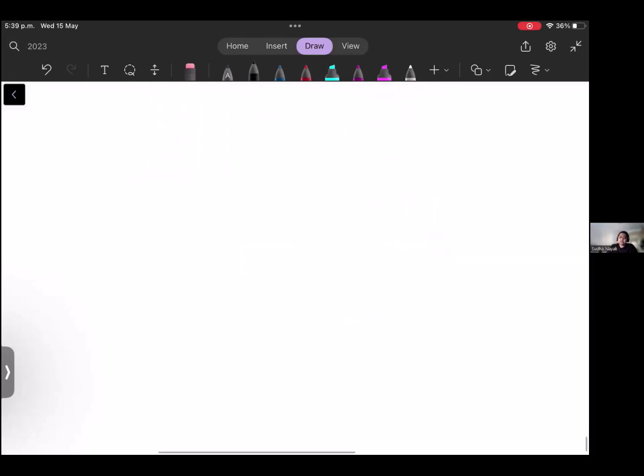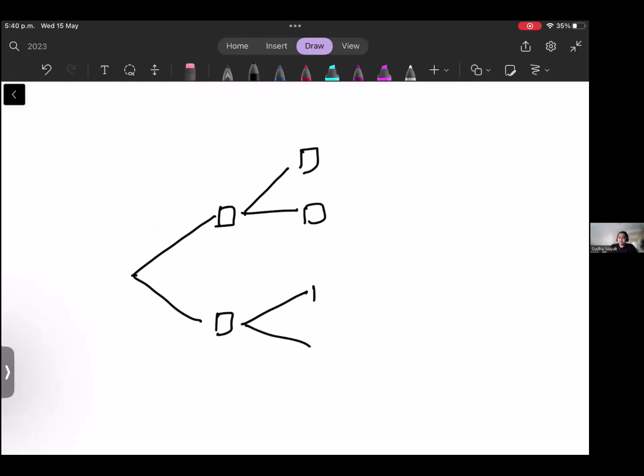Now, suppose the tree diagram they have given has some event, I'm not naming it now, and they're saying that the probability is 0.3. Then how will I find the probability of the other side? The total probability is always 1. So this is 1 minus 0.3, so this will be 0.7. Is that clear? Again, the same thing will work here. It is 0.3 and 0.7, depending on the event.